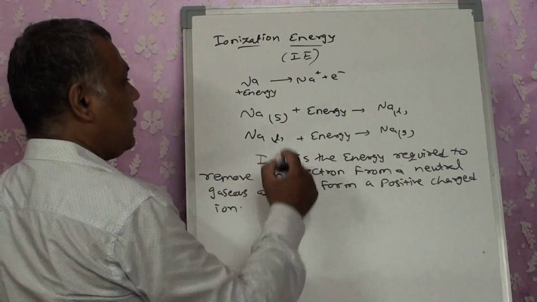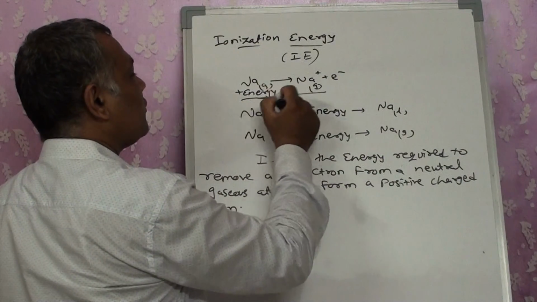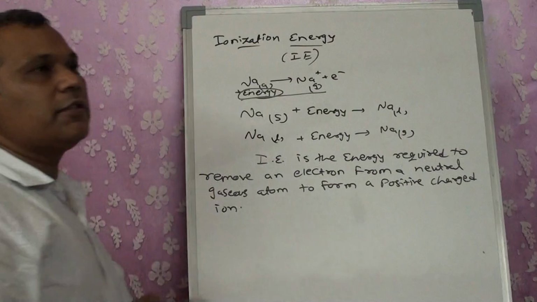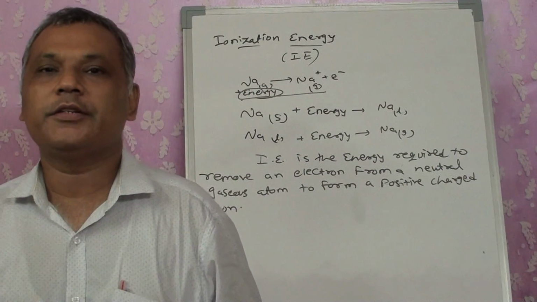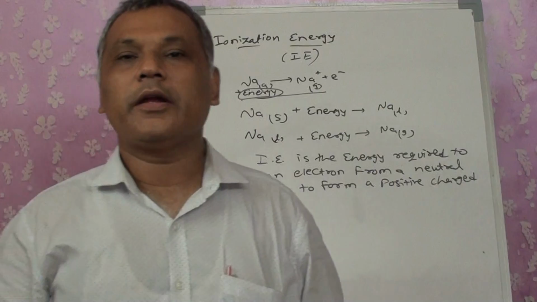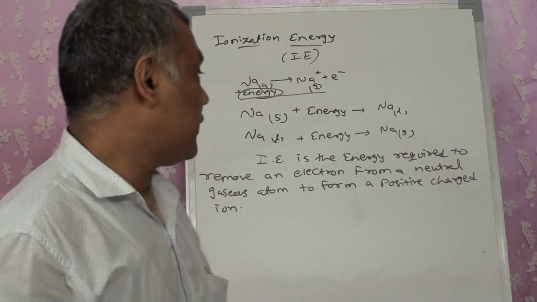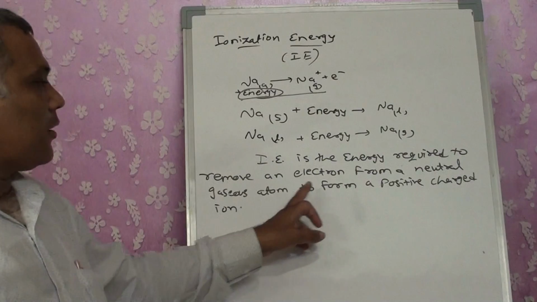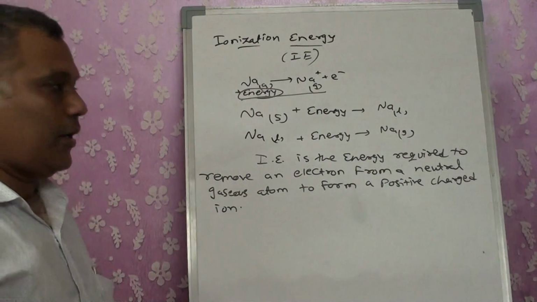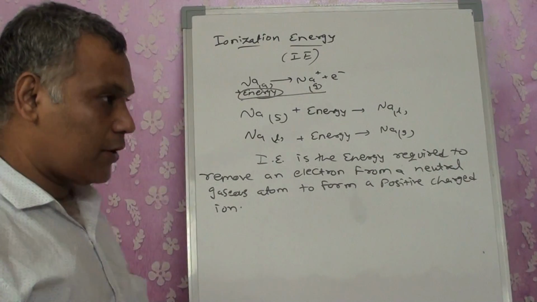Now in this case, if I write that sodium is in the gas form and the amount of energy is utilized, then this energy will be considered as ionization energy. So ionization energy is defined as the amount of energy required to remove an electron from a neutral gaseous atom to form a positively charged ion. Now on what factors does it depend?